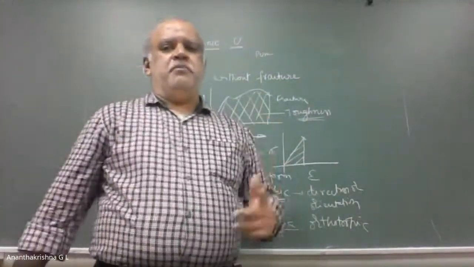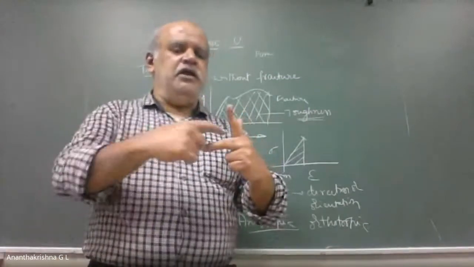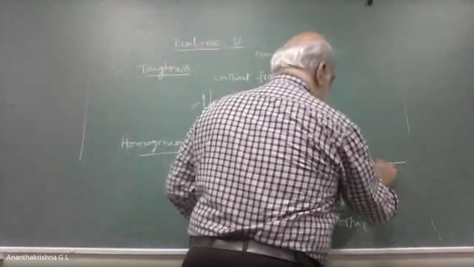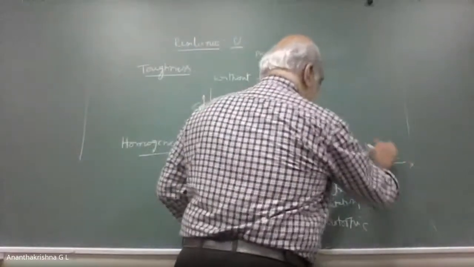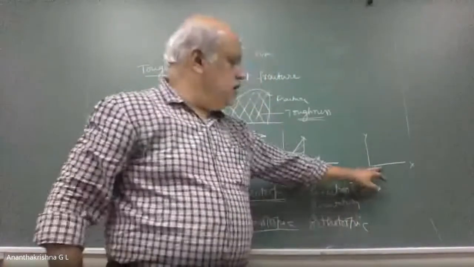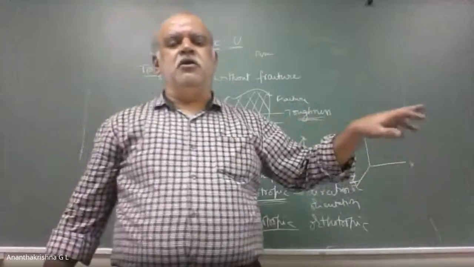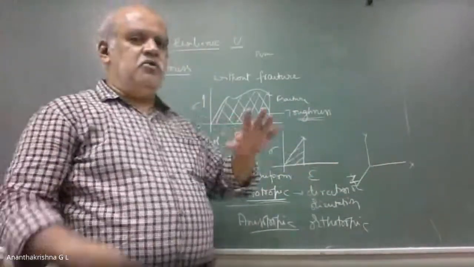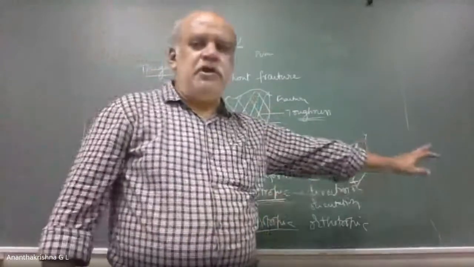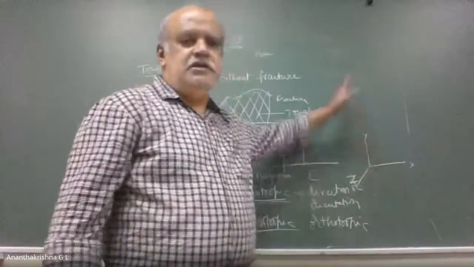In orthotropic material, you will have different properties along each of the axes. That is, the material properties are in three directions, x, y, and z. You will have different material properties in each of the directions. That is what happens in laminated composites, where they do layups in different directions at different angles, so you will get different properties. Depending upon the application, we can have different properties in each of the directions.